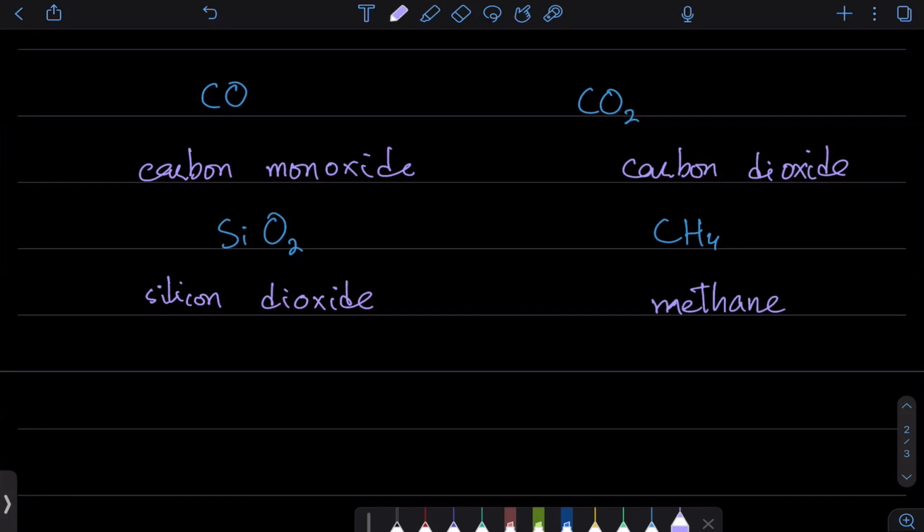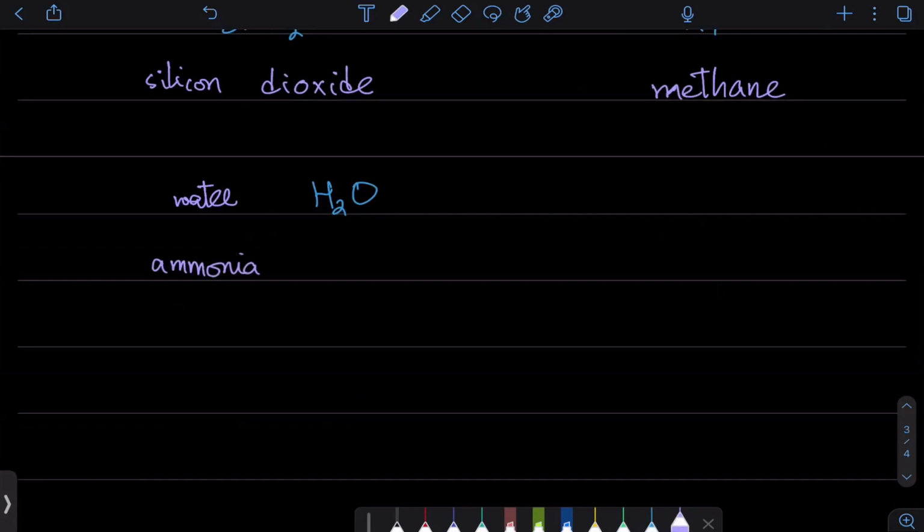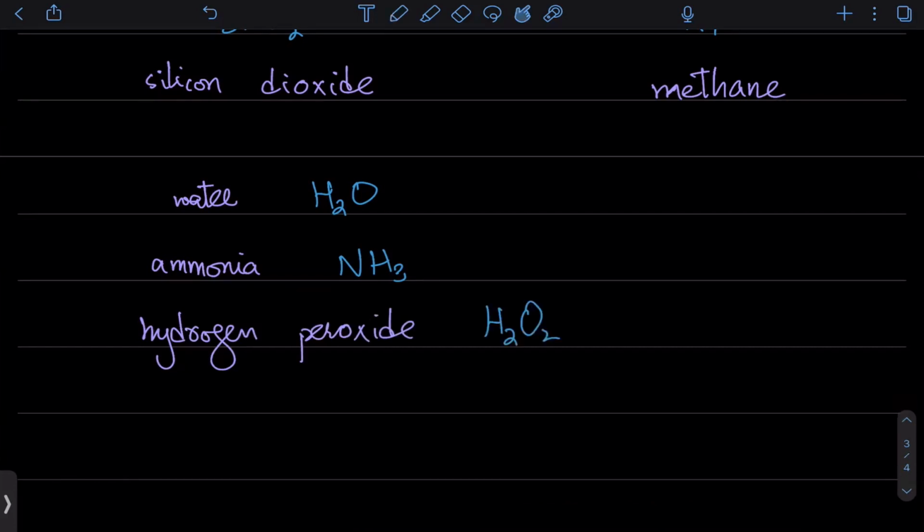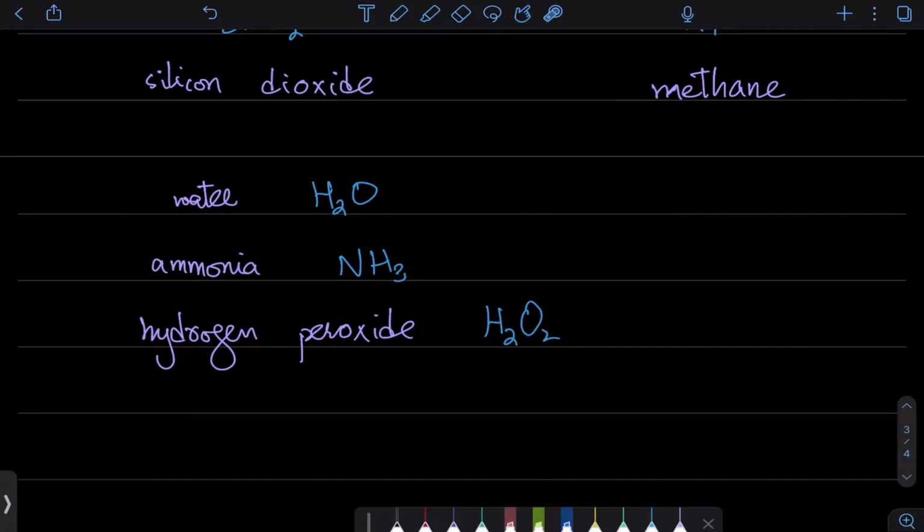There are some जिनका हम सिस्टमैटिक नाम याद नहीं रखते, जैसे कि वाटर. वाटर को हम H2O उसका फॉर्मूला है, but we don't say it is dihydrogen monoxide. We don't say that. We just say water. Similarly, we have ammonia, which is NH3. And similarly, we have hydrogen peroxide. We don't look at the systematic name as much. We just say H2O2. So ये वो हैं, ये चारों जो आपको याद करने चाहिए, और I'm guessing कि आपको याद होंगे.